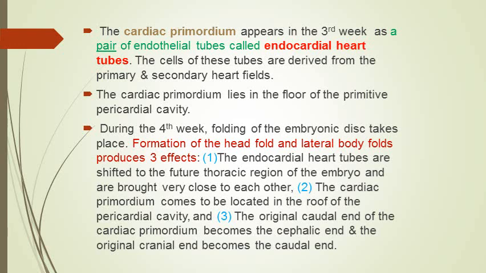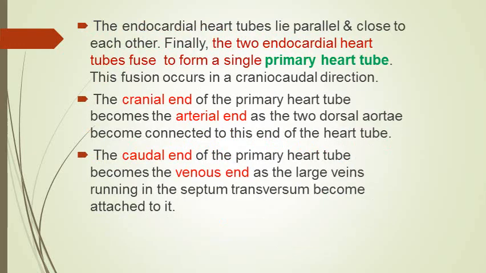And another result of this complete 180-degree reversal in position, one result is that the heart primordium, instead of lying in the floor of the pericardial cavity, comes to lie in the roof. The second is that the original caudal end becomes cephalic end, and the original cranial end becomes the caudal end, because there is complete 180 reversal.